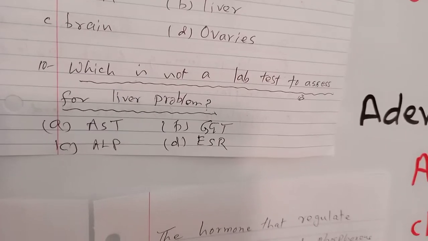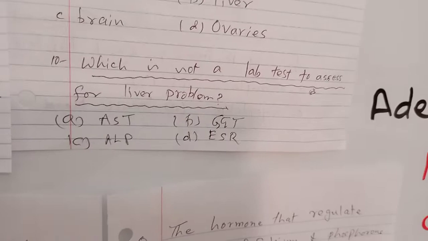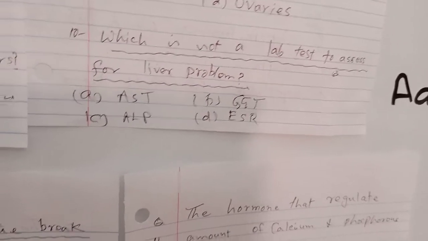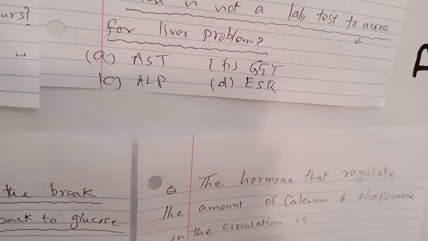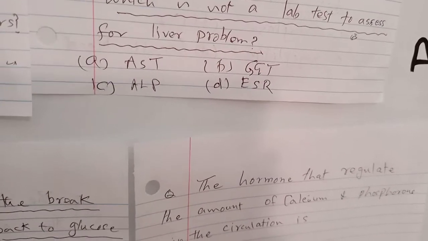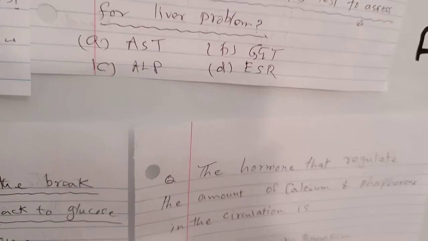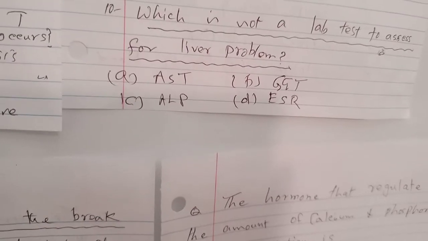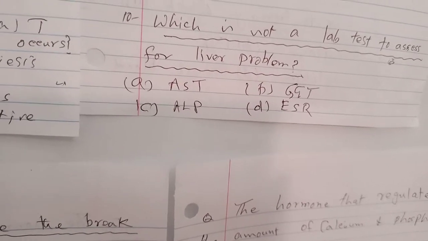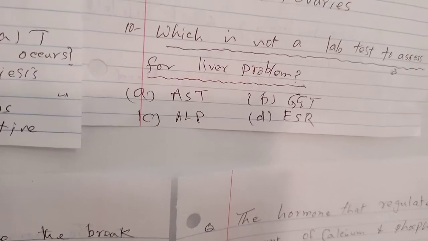Next, the 10th question is, which is not a lab test to assess for liver problem? And the options are AST, GGT, ALP, and ESR. All these three, A, B, and C, they are produced by the liver, but ESR is a general test that gives us information about whether the patient is sick or is well.